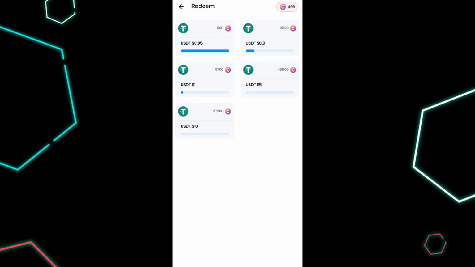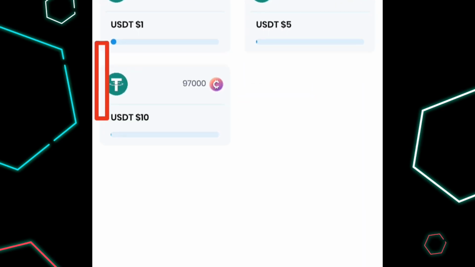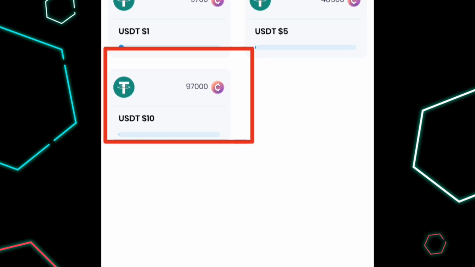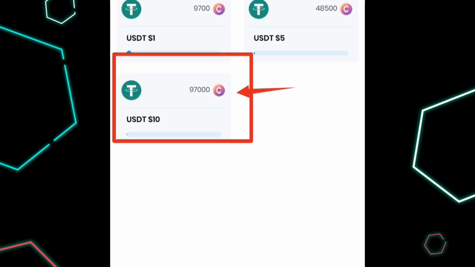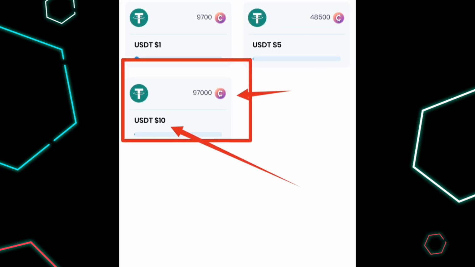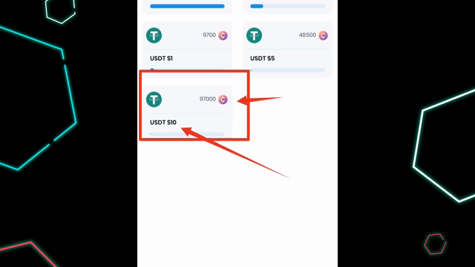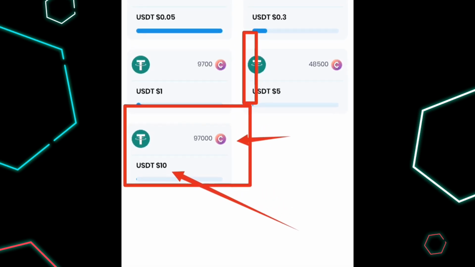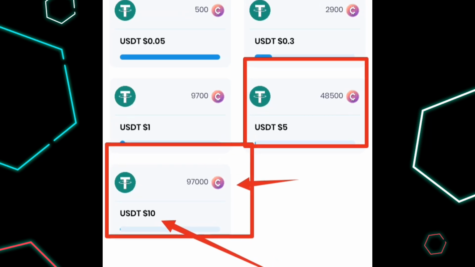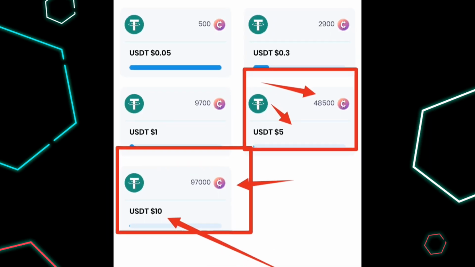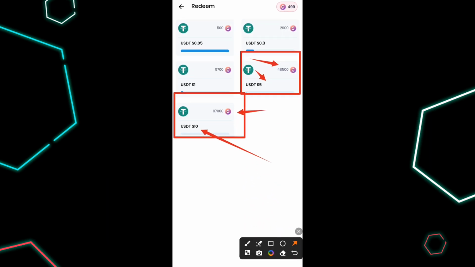Alright guys, if you take a look at this particular place, as you can see, if you have 97,000 coins on this platform, you can redeem it for $10. That's equivalent to $10. And let's say you have about 48,500 coins on this platform, you can redeem that for $5. And as you can see, we have it up just like that for $1.